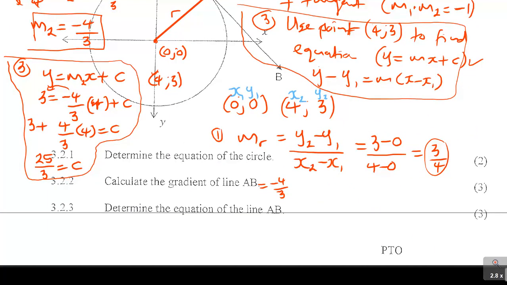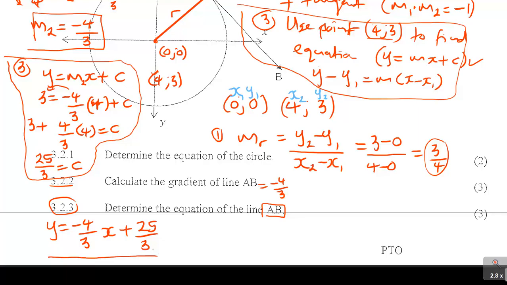Then there is that question, actually question 3.2.3, says determine the equation of the line AB. You see, they usually ask that question, or they ask it at the same time in this 3.2.2. So they want you to determine the equation, it is 3 marks. Now to find the equation is step number 3, where you use point (4, 3) to find the equation, and I used y = mx + c, and you can see that I got my c. Now the equation of a line is y = mx + c. My m, remember, is negative 4 over 3 x, and then my c is 25 over 3. That is what you needed to do.